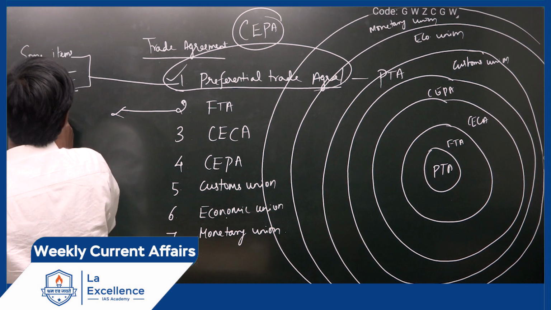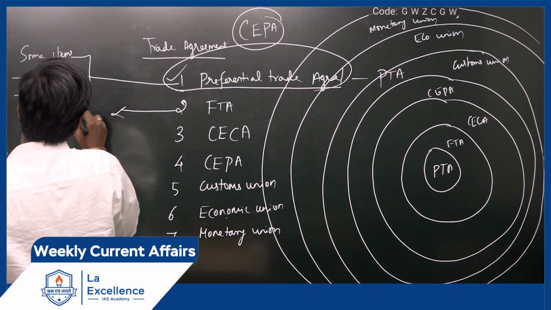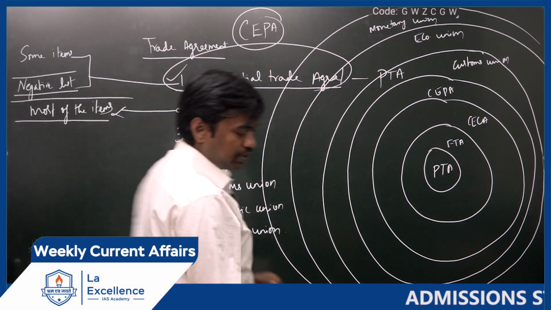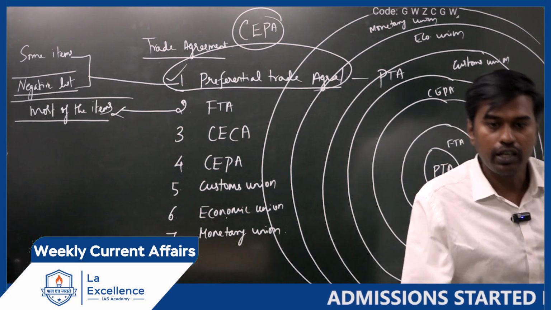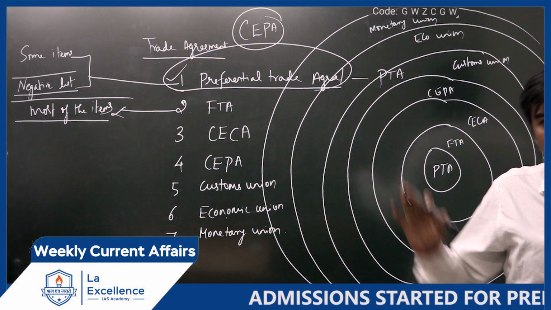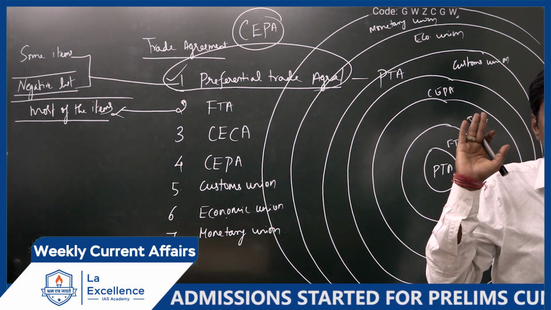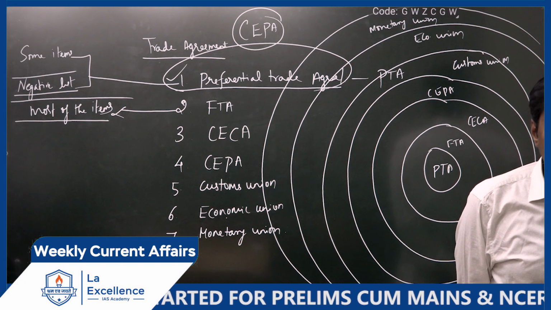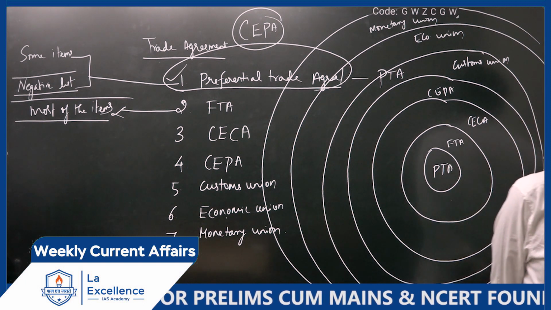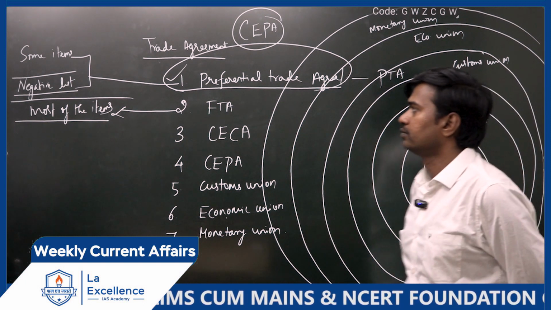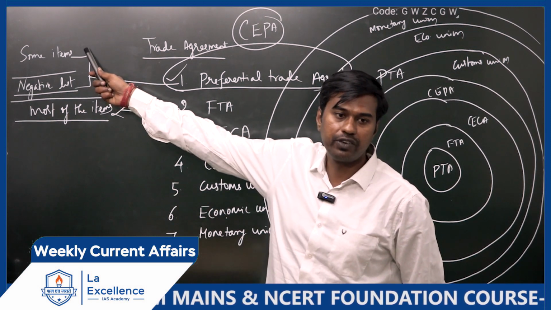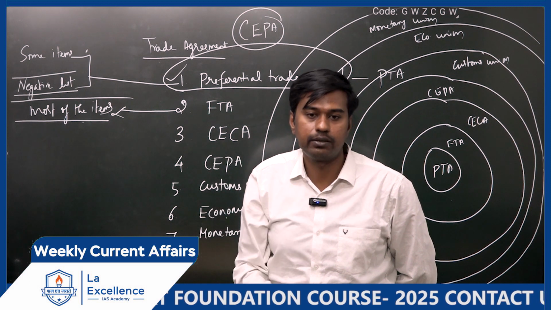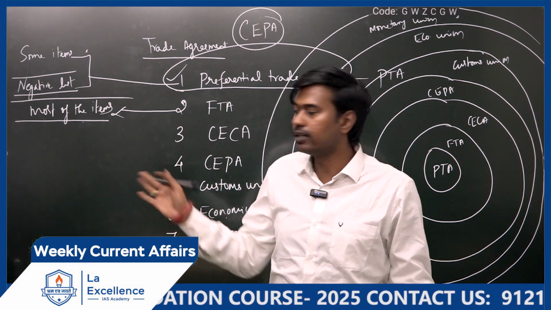Here, most of the items, only we will leave very few items. Apart from that, on the majority of the items, we will ask for reduction in which one? Taxes. Is it clear? That is referred to as a free trade agreement. In a preferential trade agreement, very few items are covered. When it comes to a free trade agreement, it is more items. We have added more goods under it.